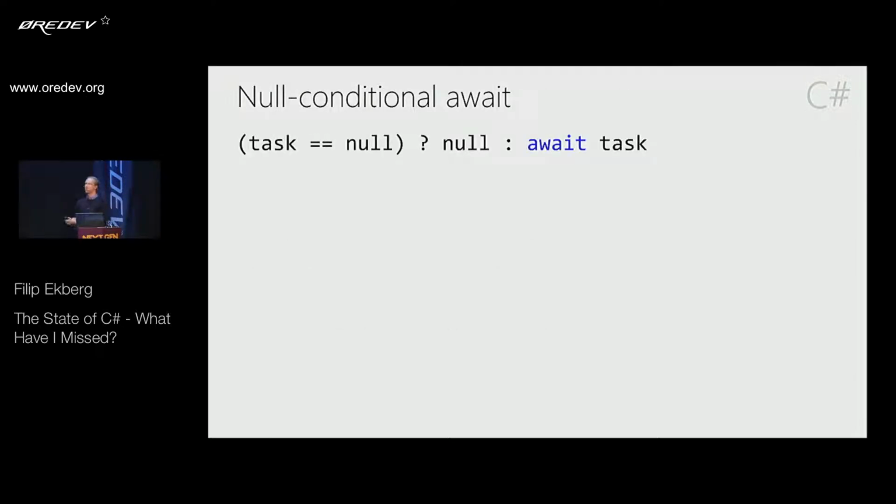All right, so null conditional awaits. Sometimes we say, well, I want to await the task unless the task is null, because maybe you've changed the task from somewhere else. How about we say, only run the task if it's not null? And we do that by introducing another notation. I don't know if it's screaming at the task or what it's doing, but yeah. That's going to be great.